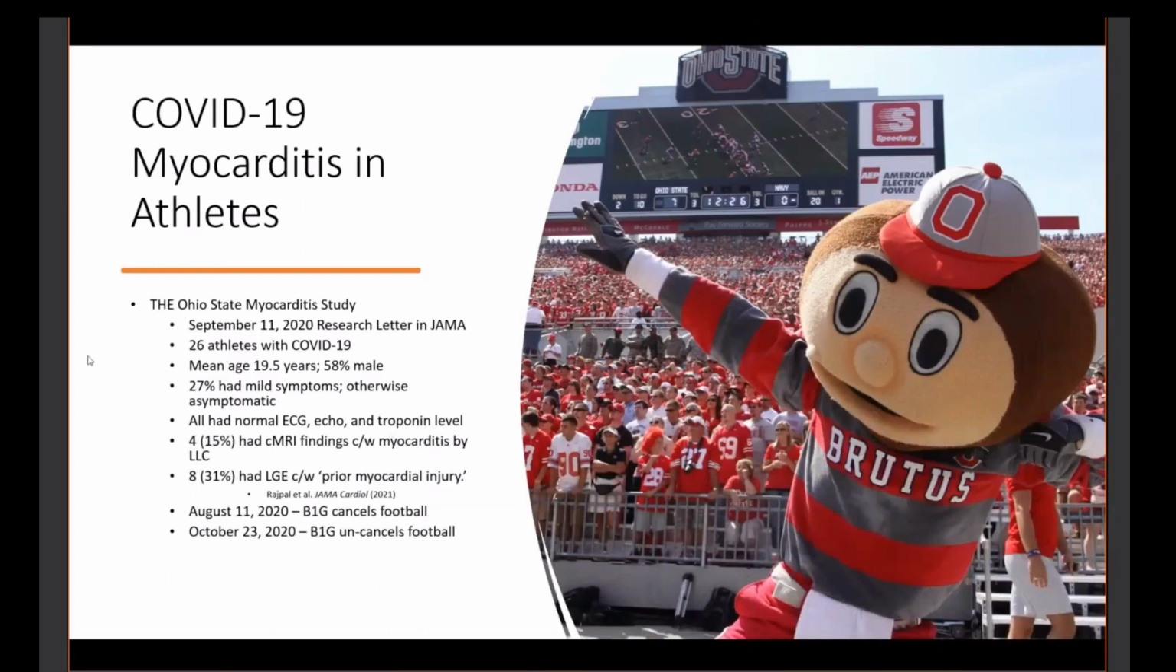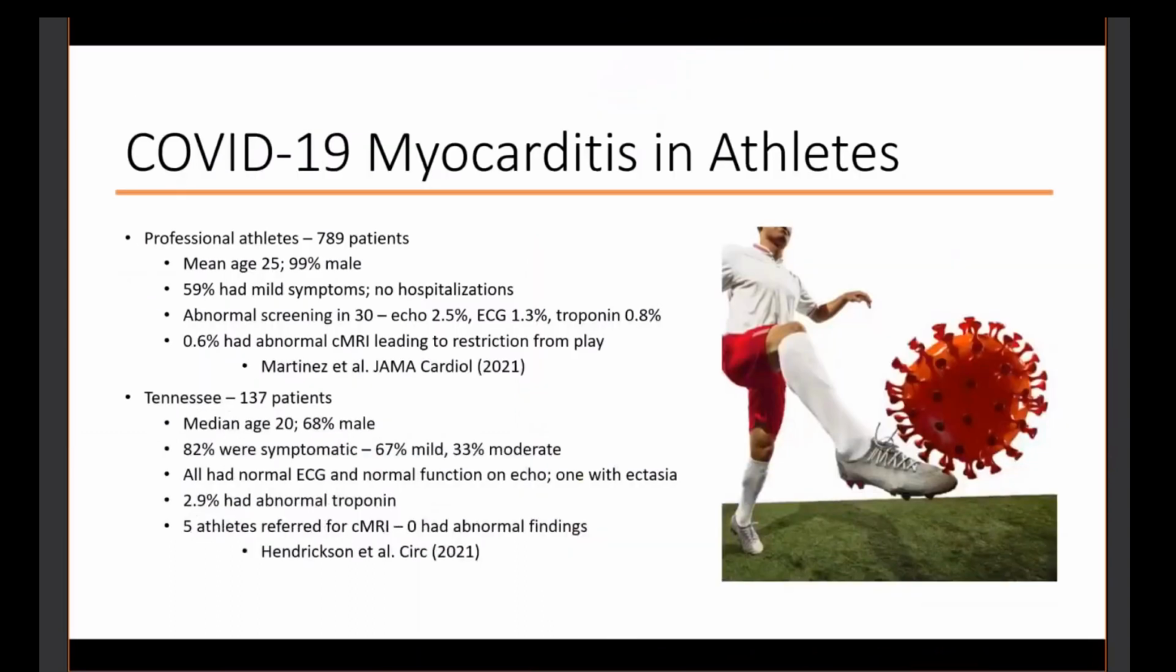So the studies that we have for athletes, the first was in professional teams, with about 800 patients, where the incidence of myocarditis was only 0.6% based on abnormal MRI. Now, they took abnormal screening, the triad of echo, ECG, and troponins, and that led to 30 of those athletes getting MRIs. In Tennessee, the majority of those patients were symptomatic, with up to 33% of them having moderate symptoms. A small number of them had an abnormal troponin, but only 5 athletes referred for MRI based on abnormal screening had